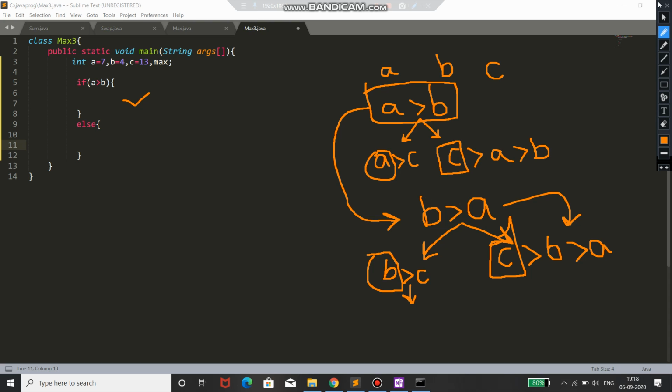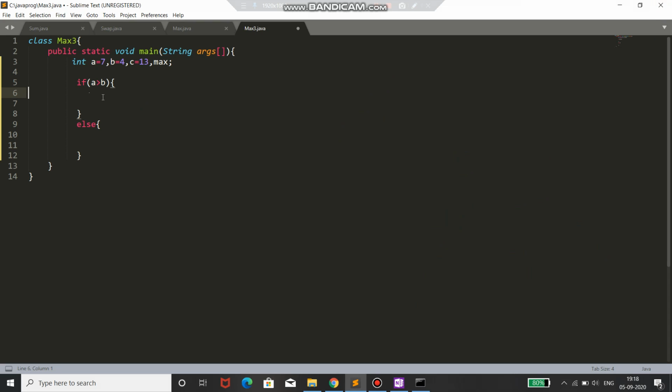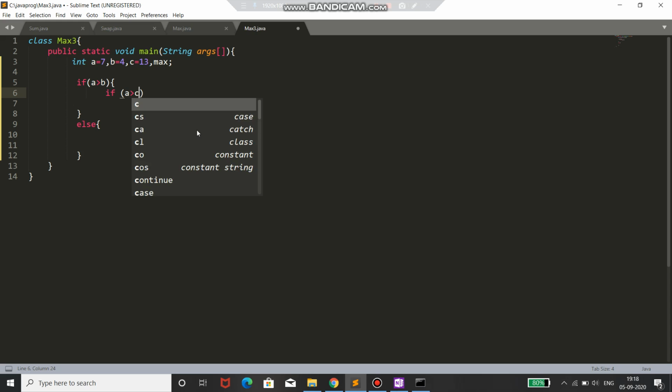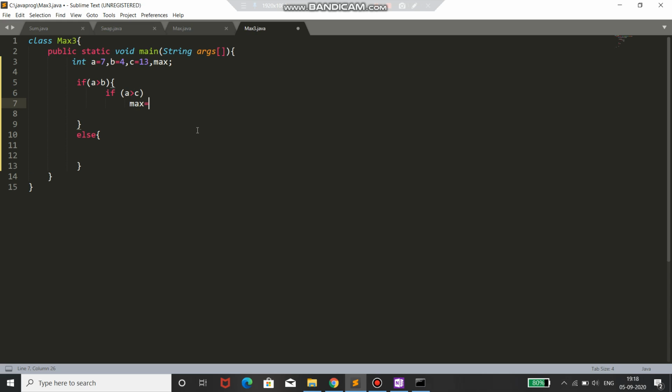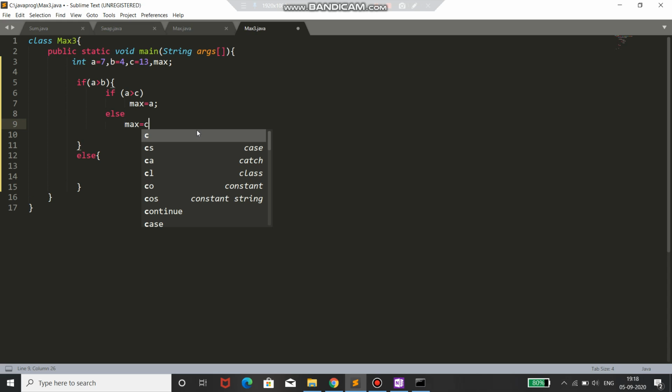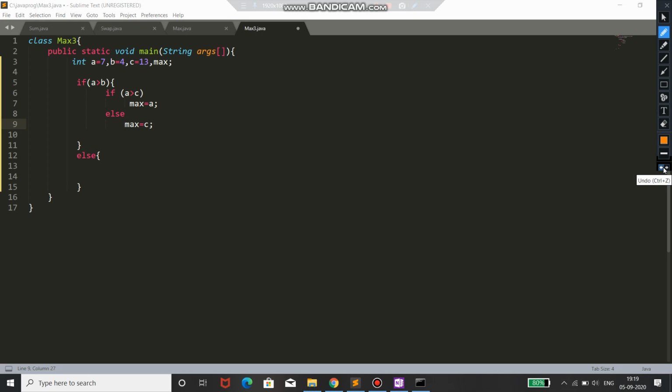Okay, so I'll erase all this. Now I'll write over here that if a is greater than b and if we are having a also greater than c, then our max will be a. Okay, and if we talk about this else statement, then we have the max is equal to c. Here we are having this max c. Just a second. Okay, now in this max I am having c.